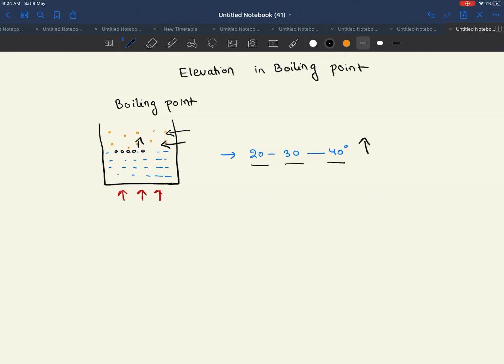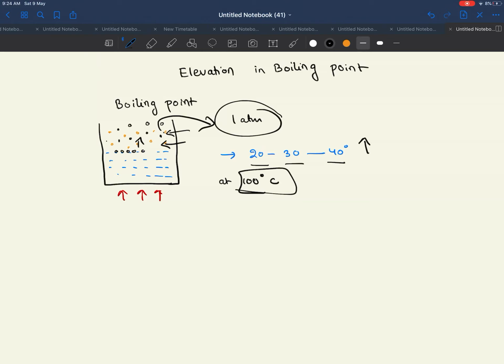surface. At 100 degrees Celsius, the vapor pressure of the molecules becomes equal to the external pressure, that is 1 atmosphere. So whenever we are heating any liquid, when its vapor pressure becomes equal to the surrounding atmospheric pressure, at that time we say that the liquid will start boiling. So at 100 degrees Celsius, the vapor pressure of water becomes equal to the surrounding atmospheric pressure. That is why we say that it will start boiling at this temperature.